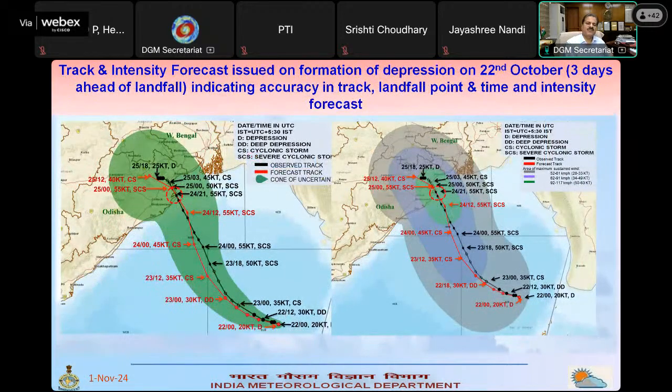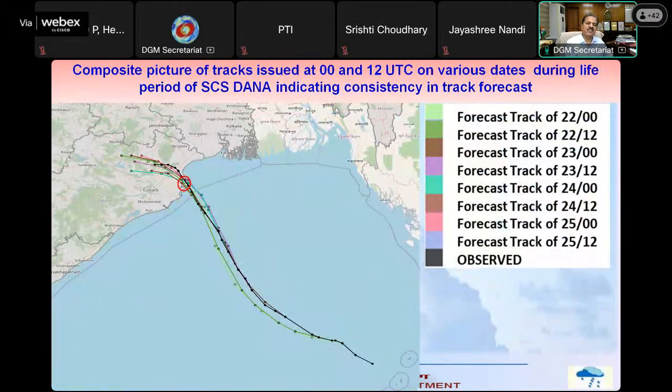And then here, this is the track forecast issued with the formation of depression. You will find that similarly we predicted the track. There is a consistency. Whatever track we predicted on 21st, on 22nd also the same track was predicted. For your benefit, we have plotted all the track forecasts issued from 22nd onwards till the landfall. You will find that all the tracks were similar to each other. They are moving towards Bhitarkanika and Dhamra. There is a consistency in the track. That gives more confidence and hence the actions.